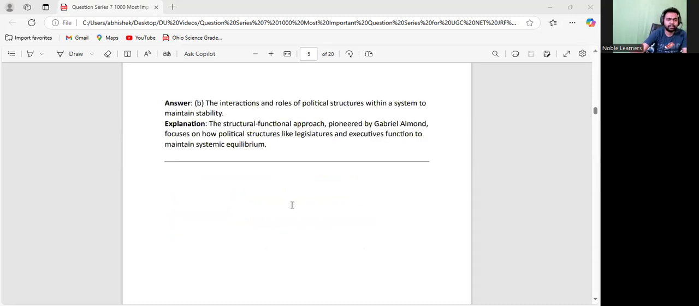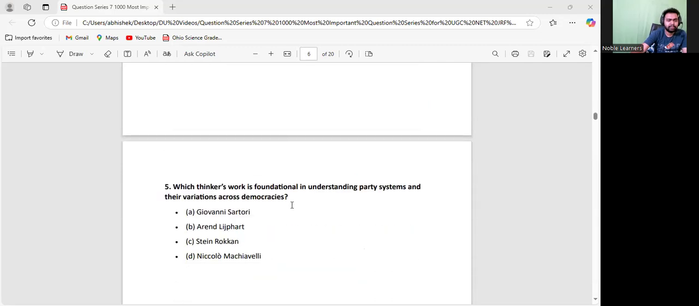Let us go to the next one. Okay, over here it is asking, which thinker's work is foundational in understanding the party system and variation across democracies? So, the party system. Sartori is the thinker whose works are really related to the party system. This is what you need to understand. Lijphart is another thinker, associated with the concept of consociational democracy.